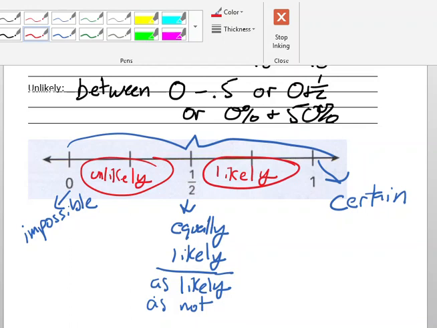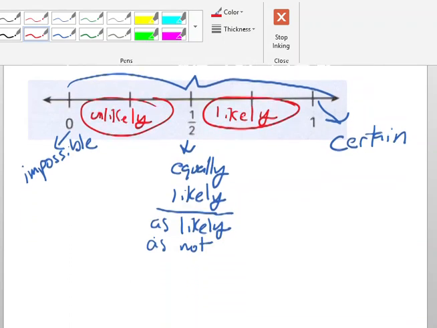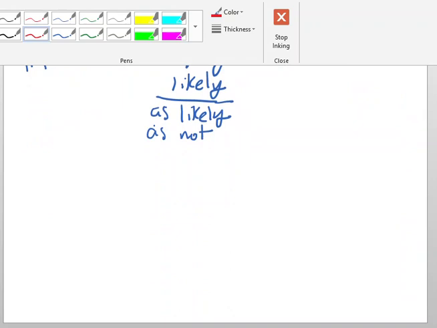So if I have 4 quarters in a bag, what are the chances that I pull out a quarter? Well, it's certain, right?